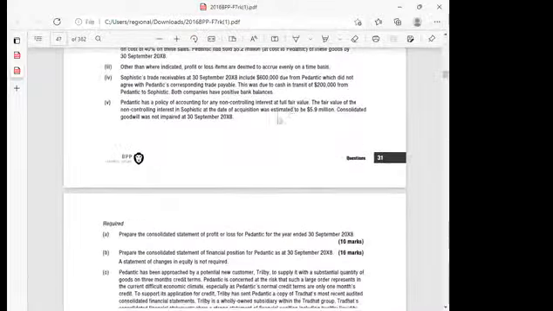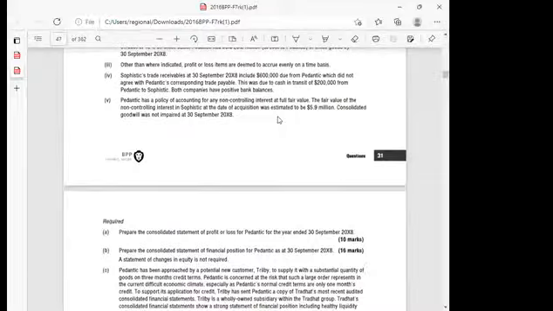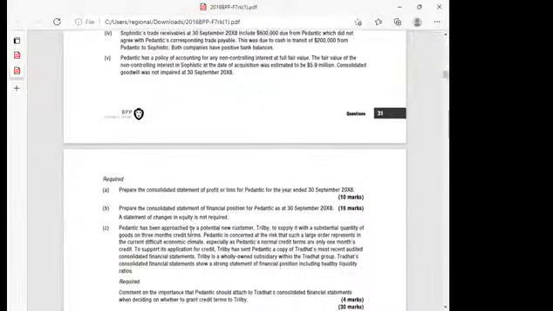Ladies and gentlemen, I would want us to start right away by reading the requirements. We are told here to prepare the consolidated statement of profit or loss for Pedantic for the year ending 30th September 2008. And then they want us to prepare the consolidated statement of financial position for Pedantic as at 30th September 2008. The key word here is that they want us to prepare group accounts. Group means consolidated.